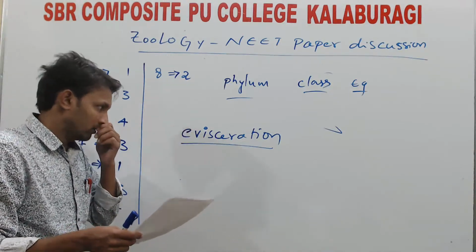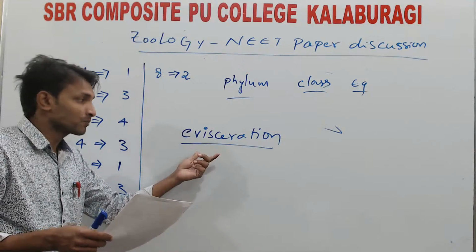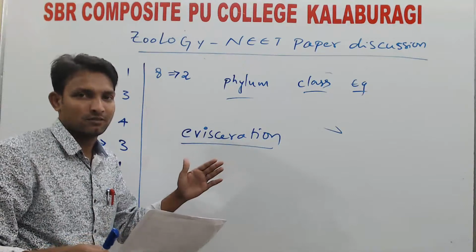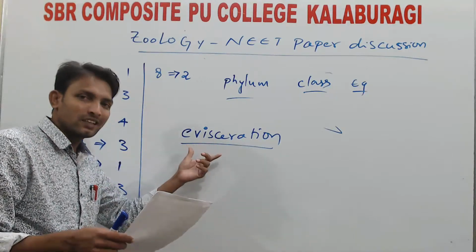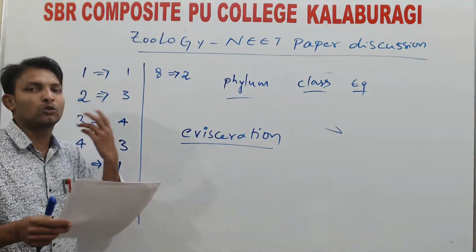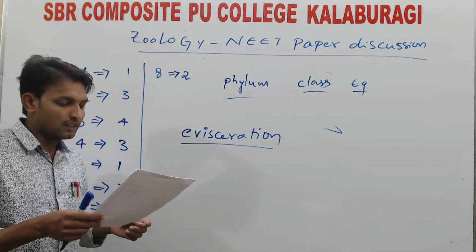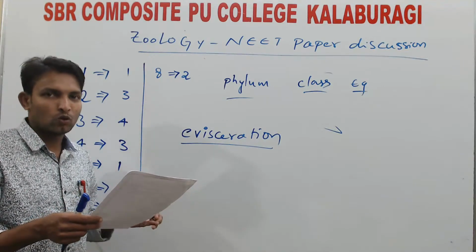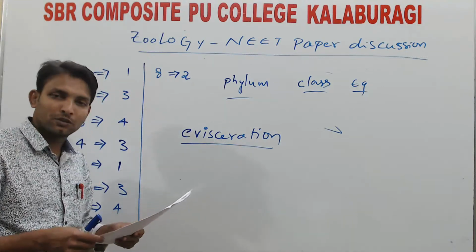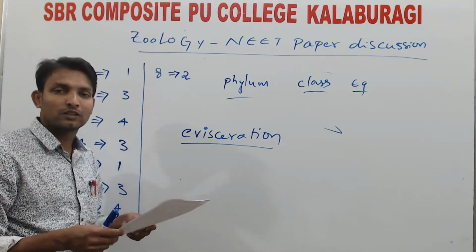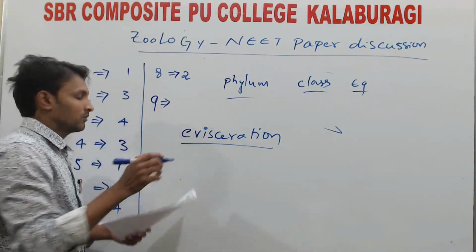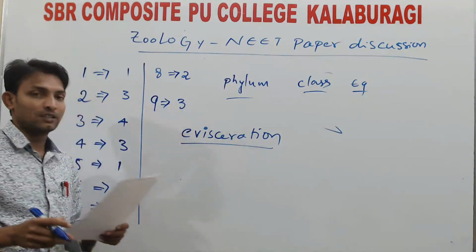So this evisceration is autotomy, means self body parts are destructed for the defense purpose. Here this evisceration is only happening to the loss of alimentary canal, and the animal is again able to regenerate. So you see that clearly in sea cucumber, Cucumaria, which is in Echinodermata phylum. So amphibia, fish and birds, they don't have that kind of regeneration capacity. So question number 9, sea cucumber, which we are calling Cucumaria, option 3.